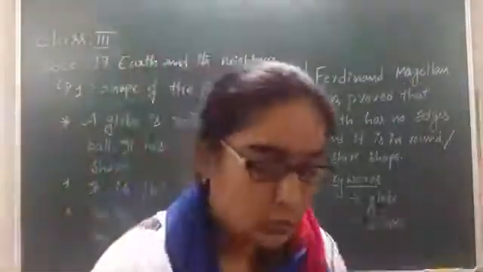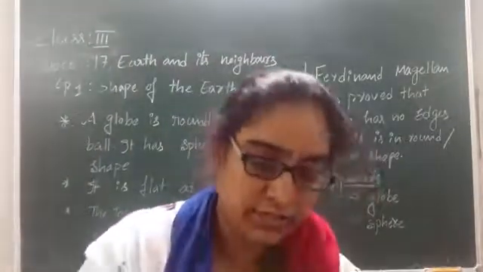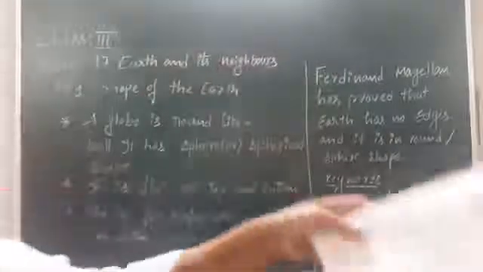So everyone please open your volume. Yes, volume number 3. Okay, page number 5 it is.